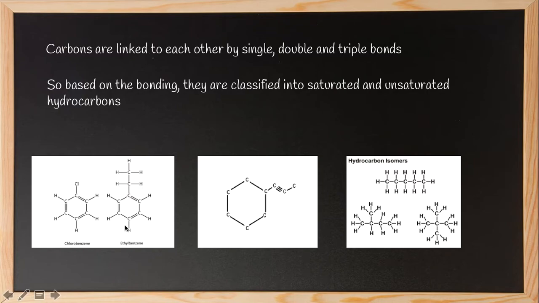But in this example, you can see double bonds. Carbon is attached to another carbon with a double bond. You can also see single bonds in between. So carbon is attached to others by single, double and triple bonds. Based on this attachment, it is classified into saturated and unsaturated. So what actually is a saturated hydrocarbon?